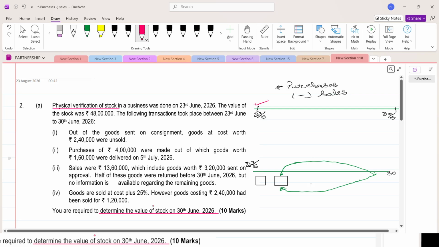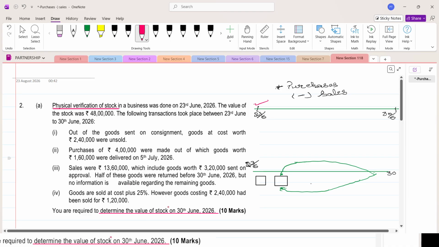But when the goods come into the store, generally the department where the stocks are delivered, it may come a little later. So there is a difference between physical verification and valuation of stock. You are given physical verification of stock, but you have to arrive at the stock as per your records, which is generally maintained in the accounts department.